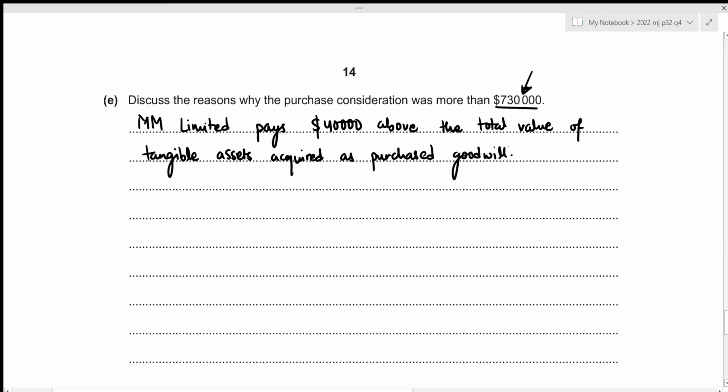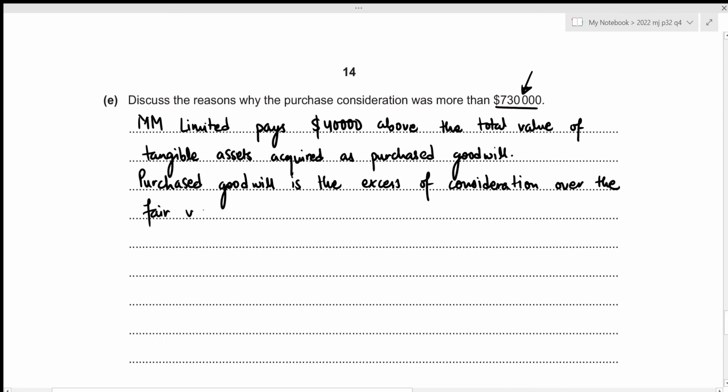And what we know about purchased goodwill is that it is just the excess of consideration or purchase consideration over the fair value of net assets acquired. Let's write it down. Purchased goodwill is the excess of consideration over the fair value of net assets acquired.